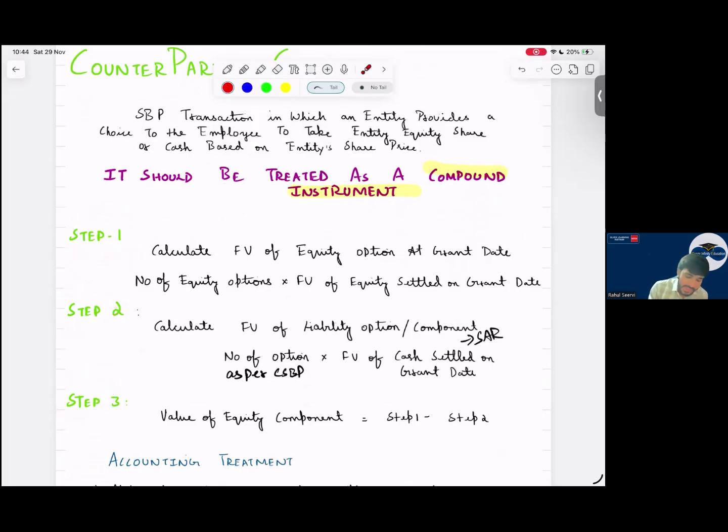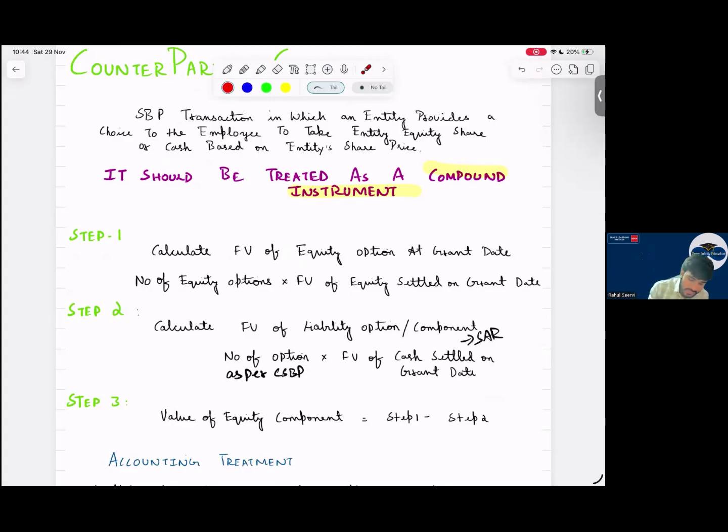Step 1 is what, sir? Calculate present value of the equity option at grant date. Simple. Remember. So we calculate the value of the equity option at that date, we calculate the value of the liability on the same date. We compare these two. Always equity will be more. Why? Because the company will give equity shares more, so that the holder will always choose equity, because the company can save cash in the business. Every time equity will be more only.